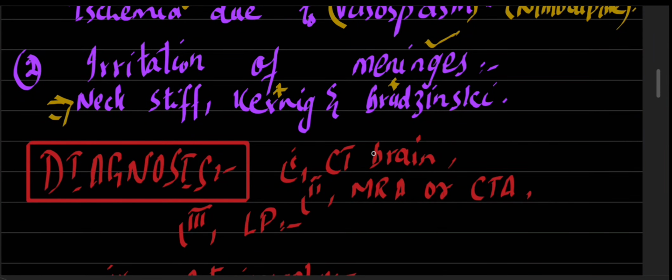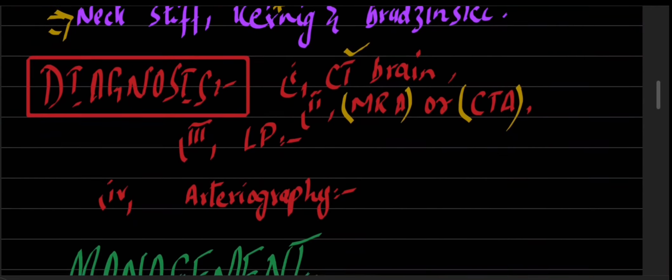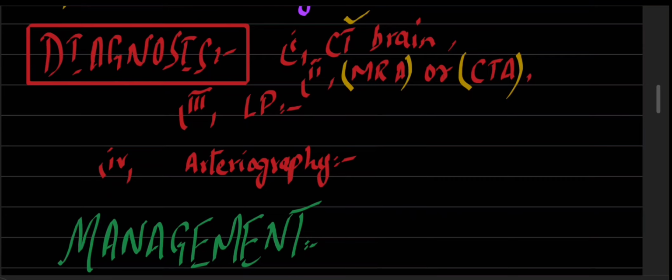If we want to diagnose subarachnoid hemorrhage, first we will do a CT brain plain, but in most of the cases on the CT we can miss subarachnoid hemorrhage. So MRA, magnetic resonance angiography, or CT angiography of the brain should be done, and it shows the culprit vessels which lead to this subarachnoid hemorrhage.